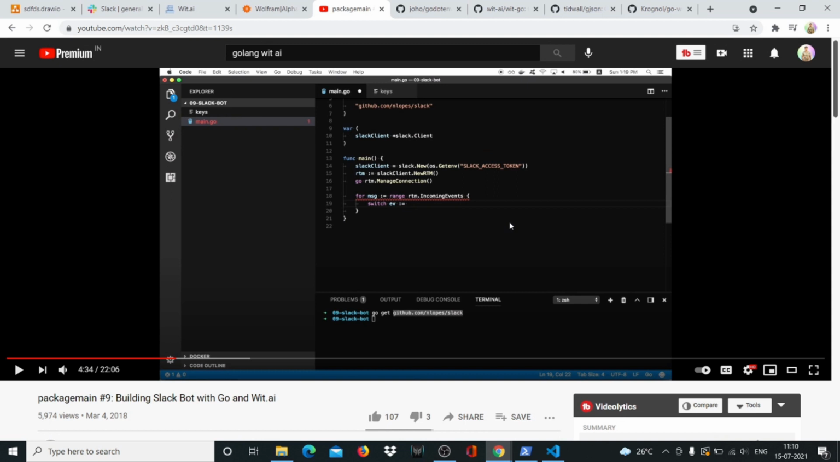Because we're doing a 2021 approach, we're using the new way of building a Slack bot, and the new way of building with Wit.ai. Since 2018, Wit.ai has completely changed. Wolfram has completely changed, right? So this doesn't work anymore.